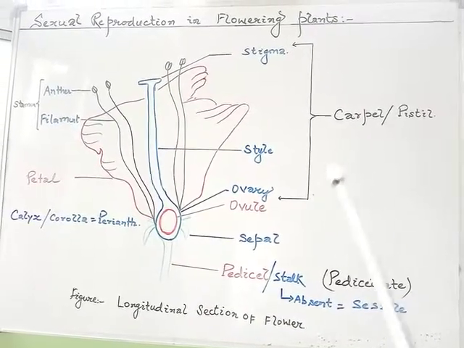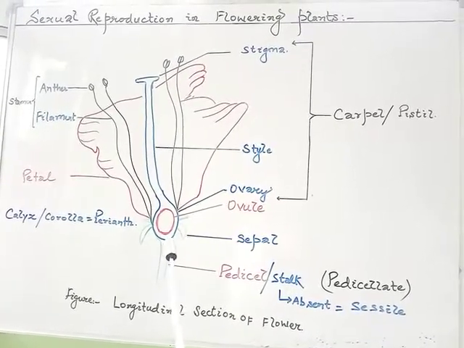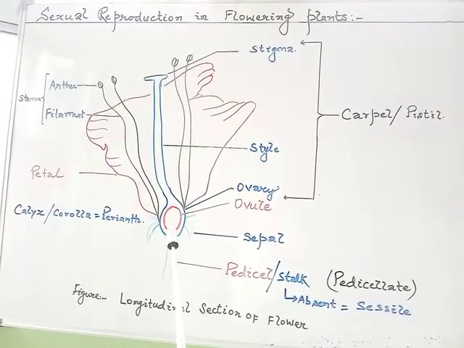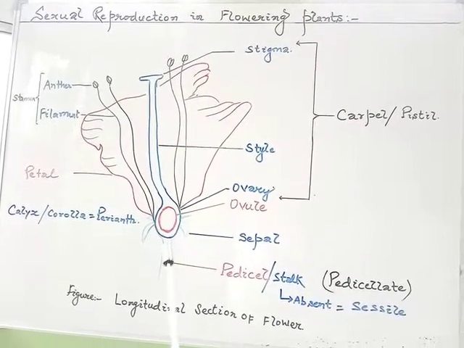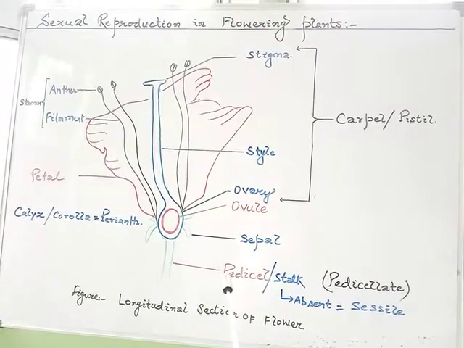Now, we'll go through some more terms. We know the flower is attached to the main plant body with the help of a stalk, which is also called pedicel.